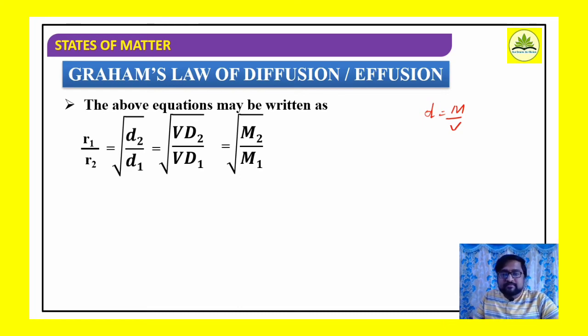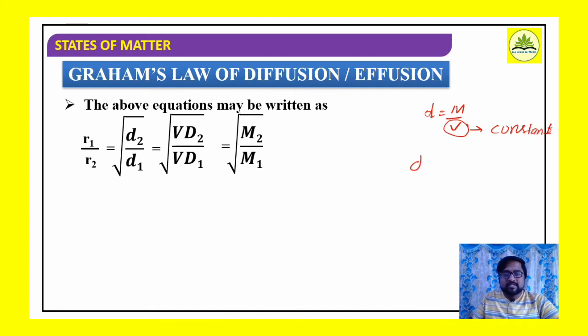Now, under similar conditions of temperature and pressure, when density changes, as I said earlier, what about volume? Volume remains constant, right?